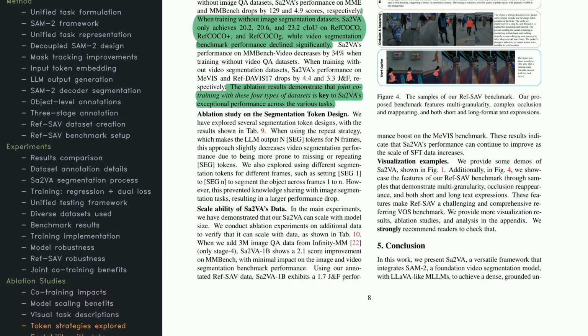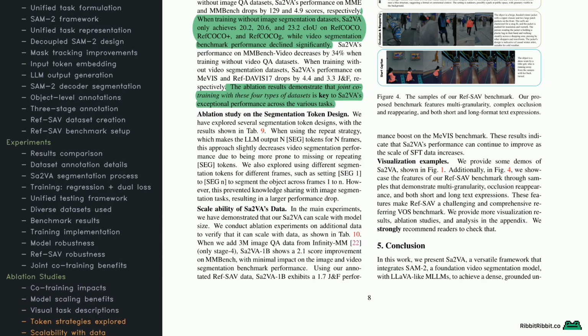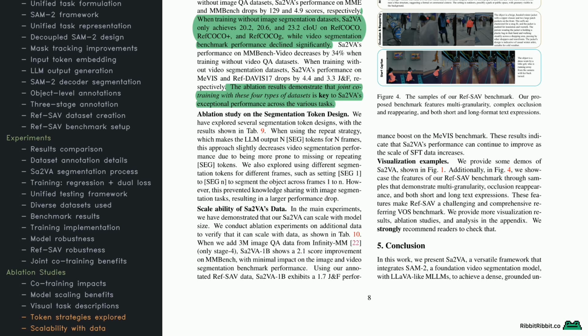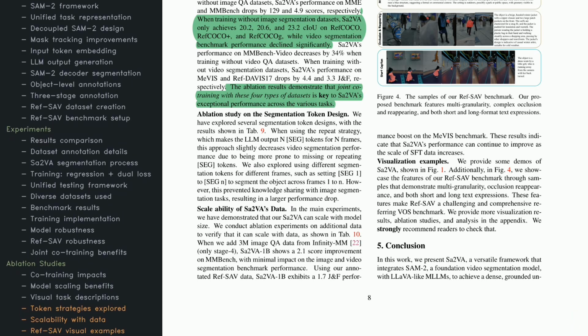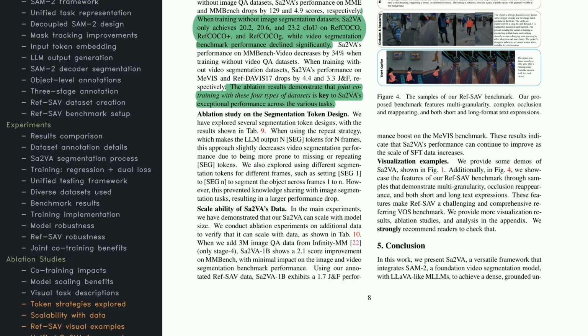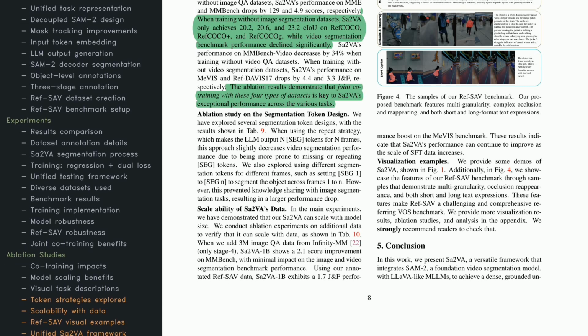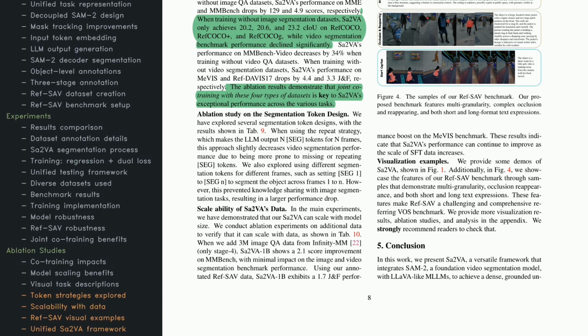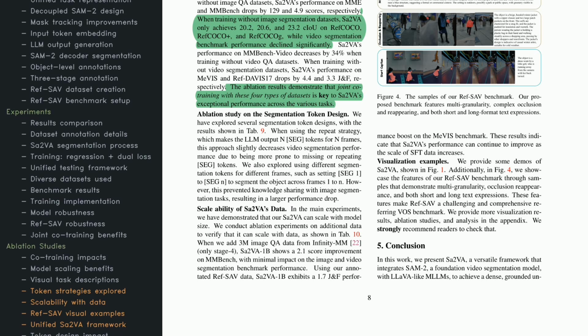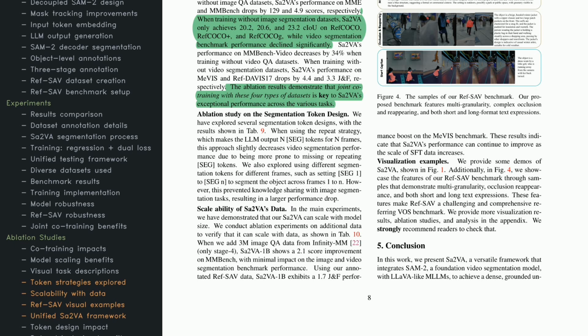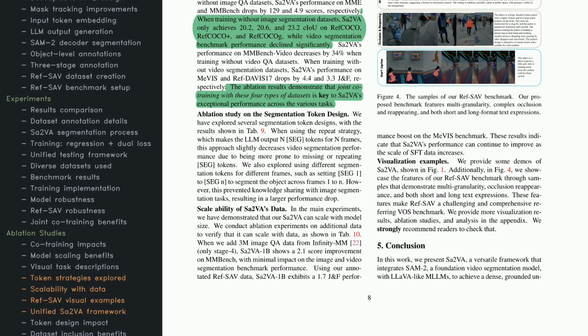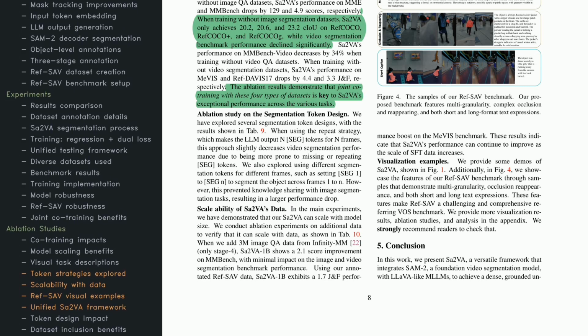In this part, we see more ablation studies and scalability tests. Joint co-training with multiple datasets boosts performance in video segmentation and quality assessments. Different strategies for the token are tested, each with pros and cons regarding segmentation precision and knowledge sharing. When they add extra datasets, like 3 million image QA examples, Sa2VA's scores improve in various benchmarks without losing ground elsewhere.